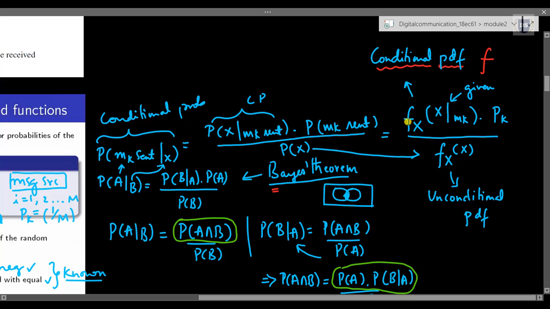So here we'll make use of the same notation, small letter f subscript capital X, where X is the random variable, or we can also call it the observed vector, where small x can be thought of as a sample function of this random variable capital X, given mk, into pk, and this denominator term can be thought of as the unconditional PDF.